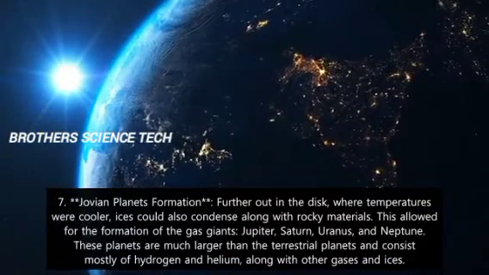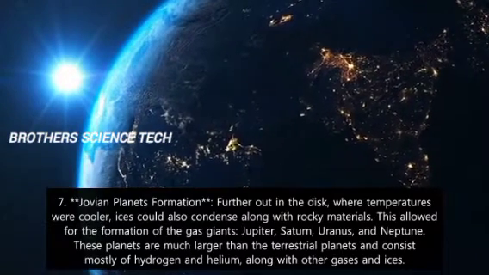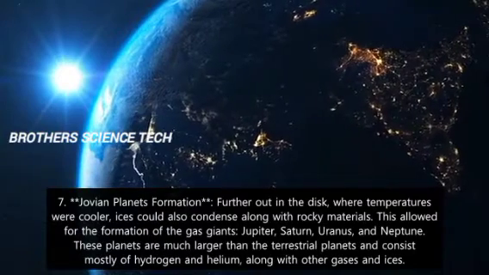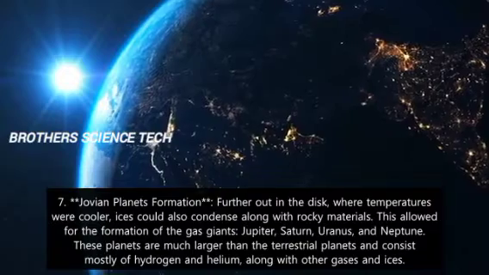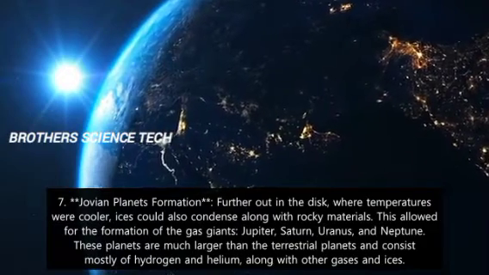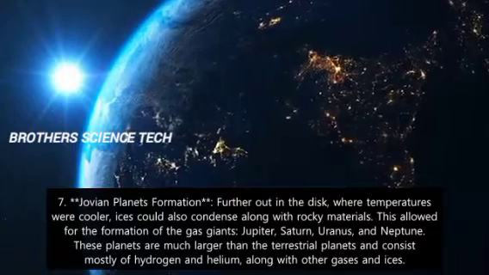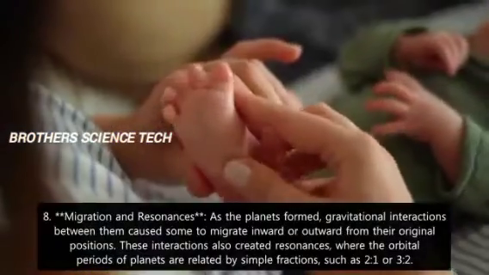7. Jovian planets formation. Further out in the disk where temperatures were cooler, ices could also condense along with rocky materials. This allowed for the formation of the gas giants: Jupiter, Saturn, Uranus, and Neptune. These planets are much larger than the terrestrial planets and consist mostly of hydrogen and helium, along with other gases and ices.